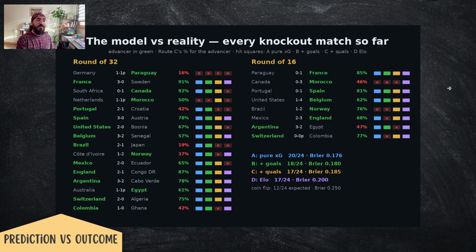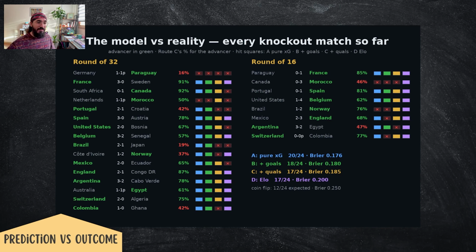Now, the model versus reality. So I'm putting our models from the first video against what actually happened, and you can see that a pure XG model performed better than my favorite, the C model, that is the blended XG with the actual goals on top of the qualifiers that I account for.